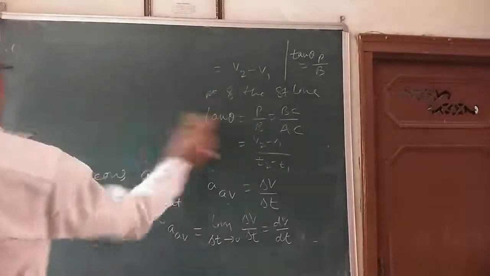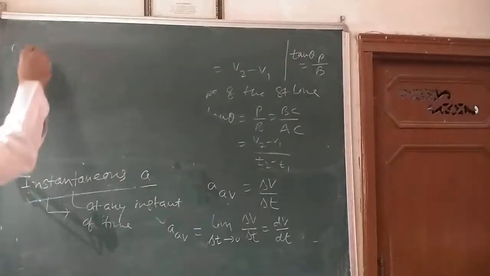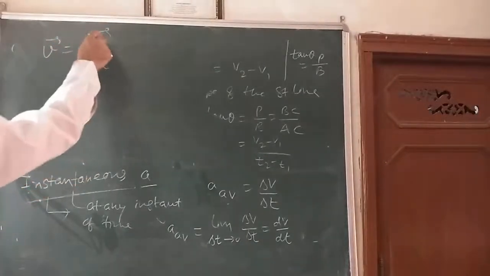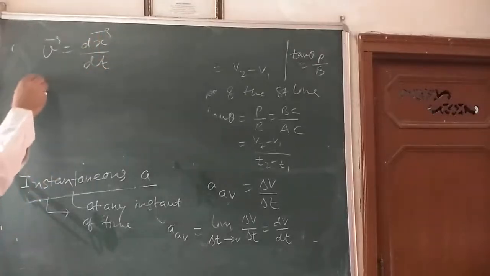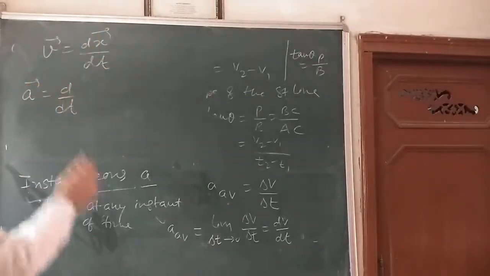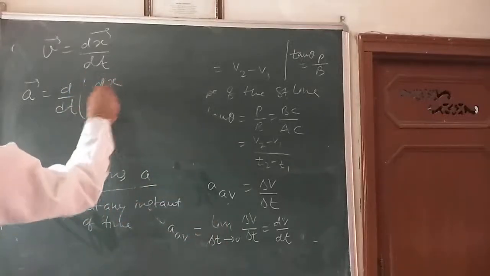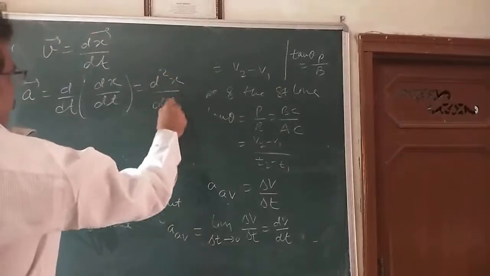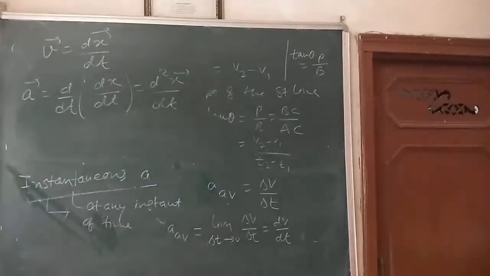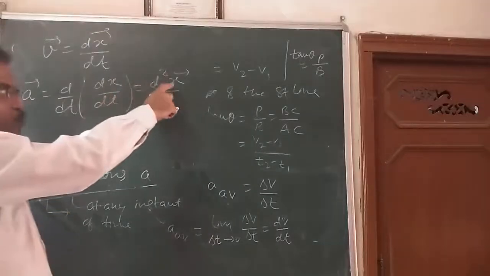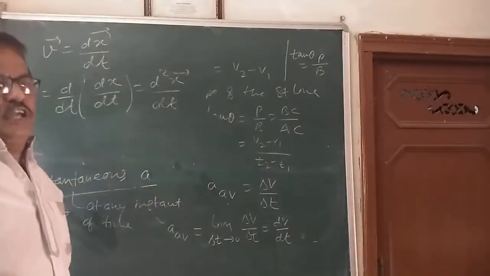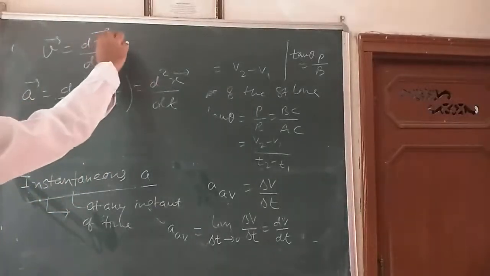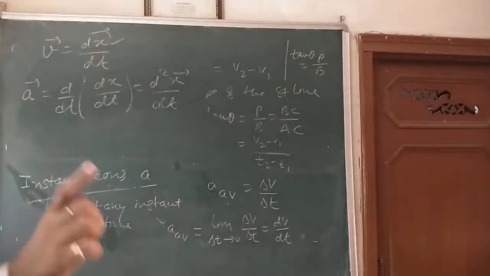So with the help of this I can write here, but we know v is equal to dx by dt. Differentiation of displacement, I can write here a is equal to d by dt of v, replace v with dx by dt. So we are getting d2x by dt square. So dear children, a very important thing comes out. When you differentiate displacement 2 times, acceleration will come, and when you differentiate displacement 1 time, velocity will come.